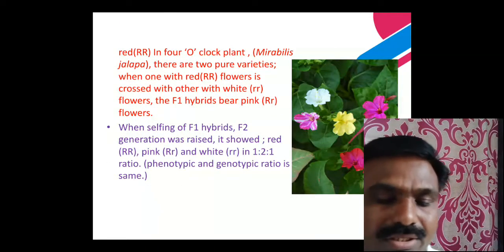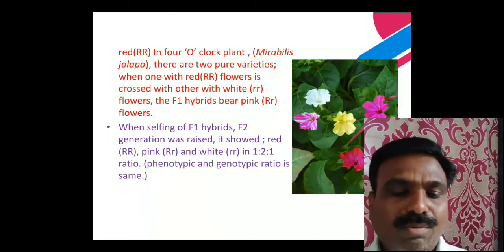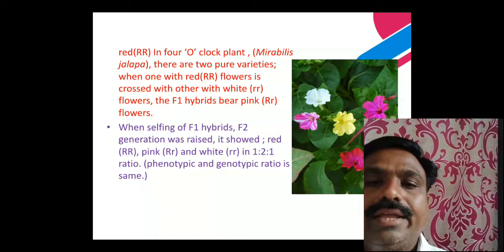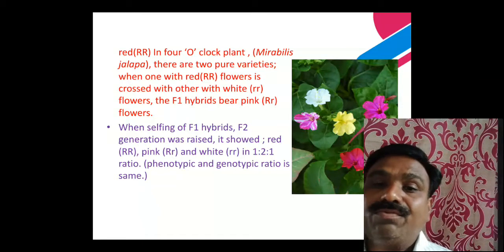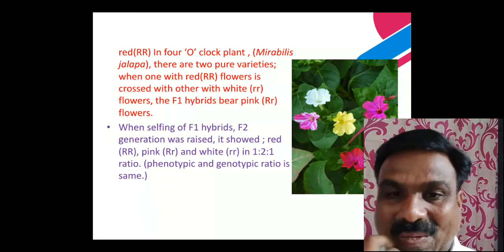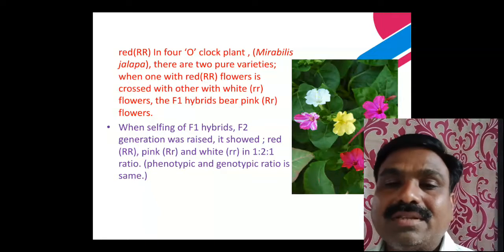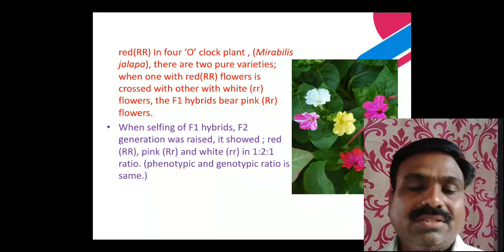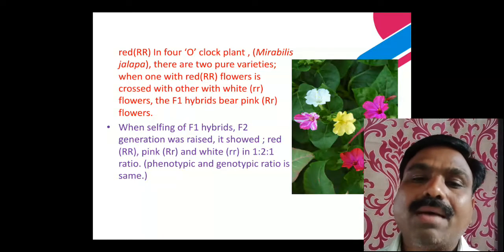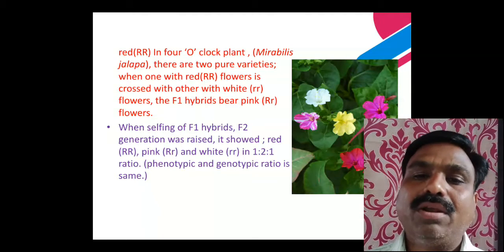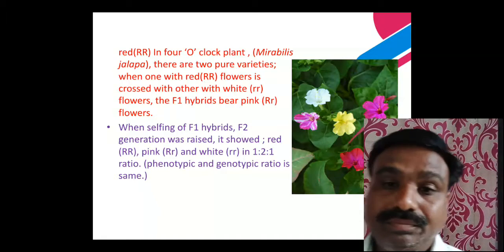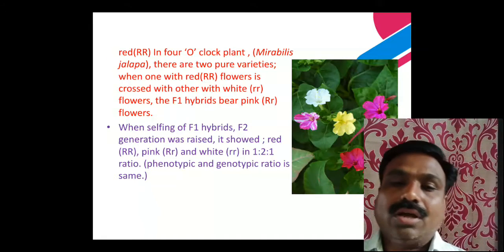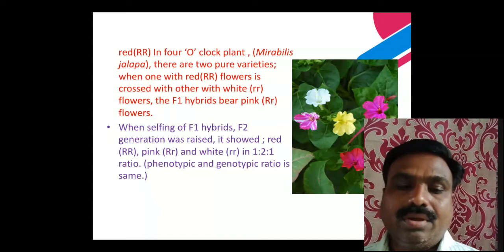The best example of incomplete dominance is the four o'clock plant, Mirabilis jalapa, a well-known example, which has two pure varieties.